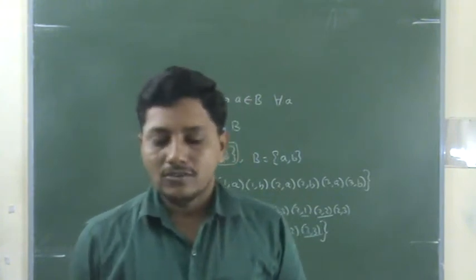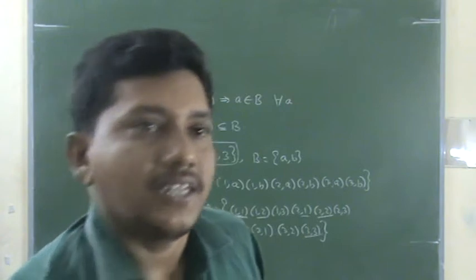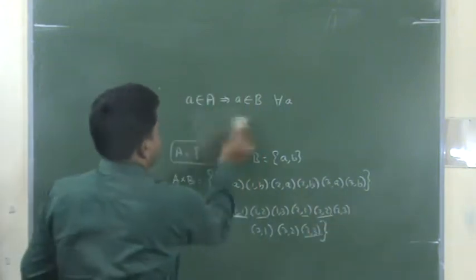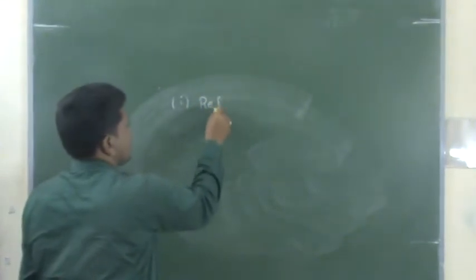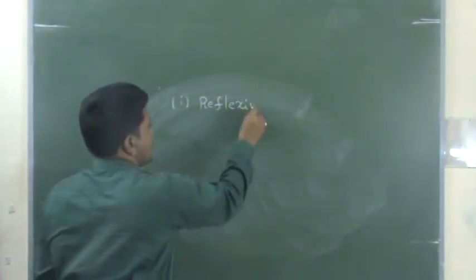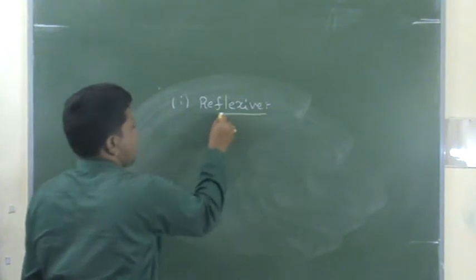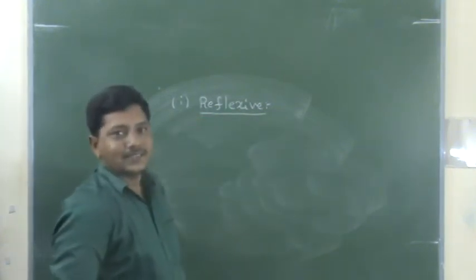So now I am entering into the special kinds of relations, right? Special types. And this is most important. Confirm one question in this. What is reflexive relation? Very important. Reflexive relation, right?